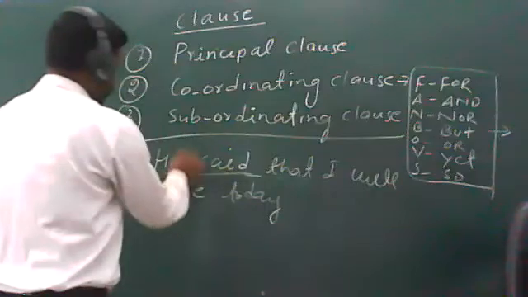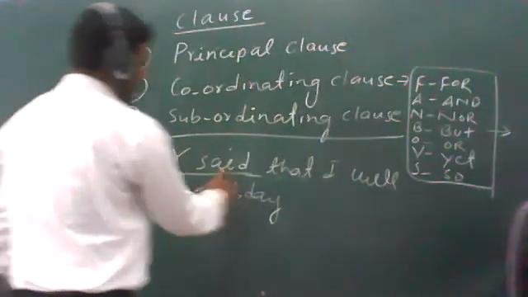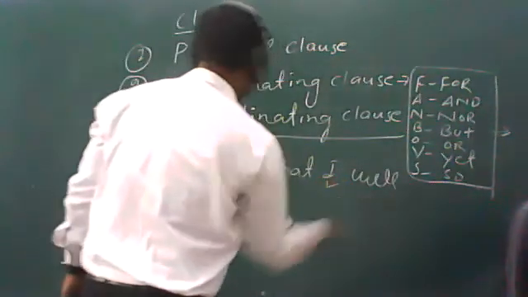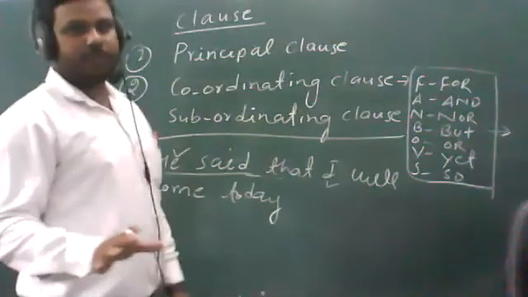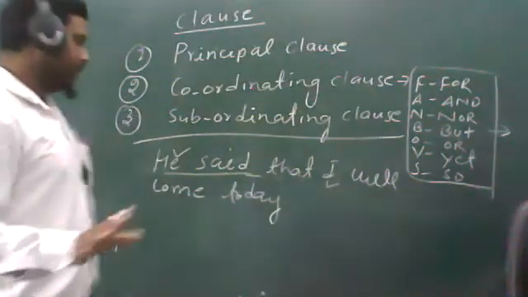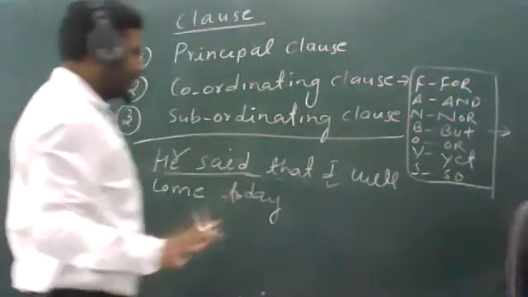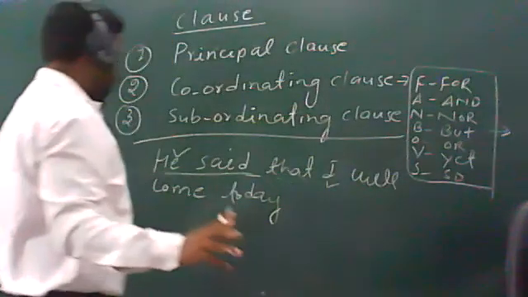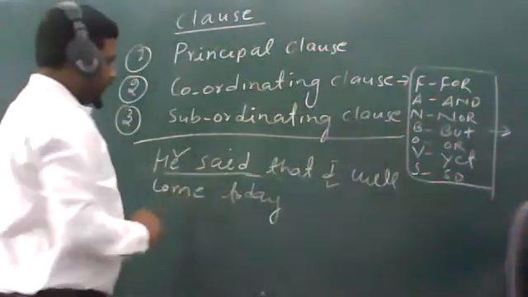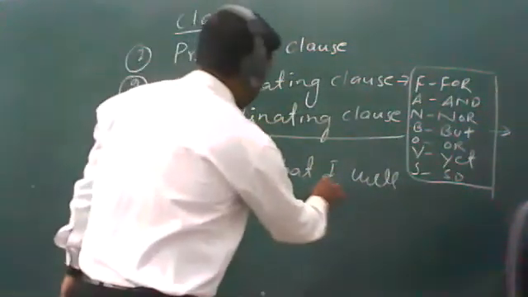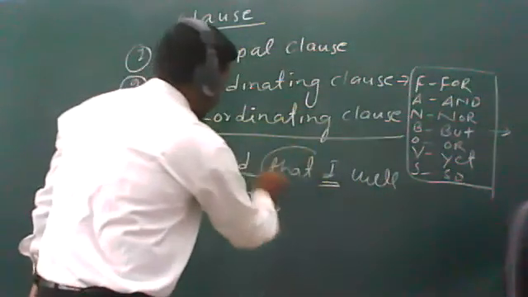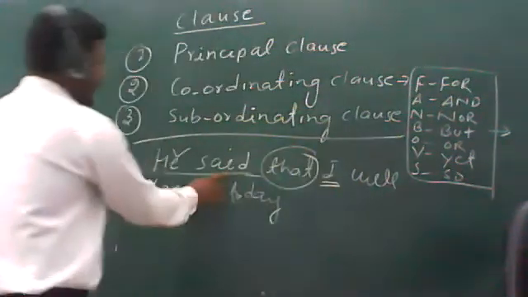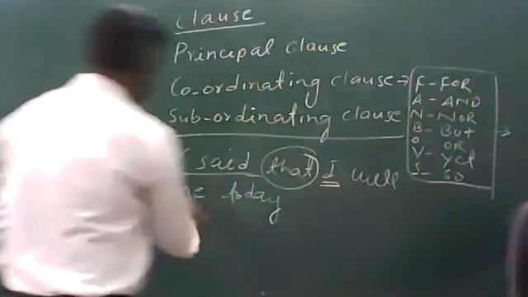and you can see the first subject is here, the verb, then the second subject is here. So minimum two subjects and two verbs will always be in a sentence where there is a clause. जहाँ पे clause होगा कम से कम दो subject और दो verb होंगी sentence में. So अब दूसरा subject यहाँ पे है. So that is here working as a conjunction. He said, I will come today.